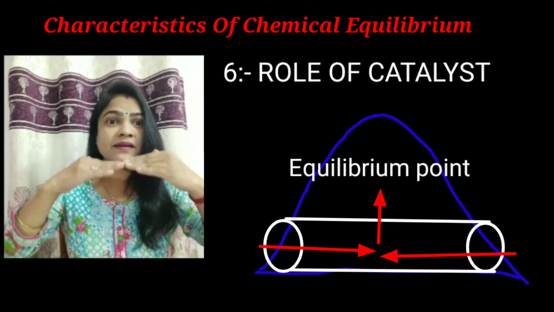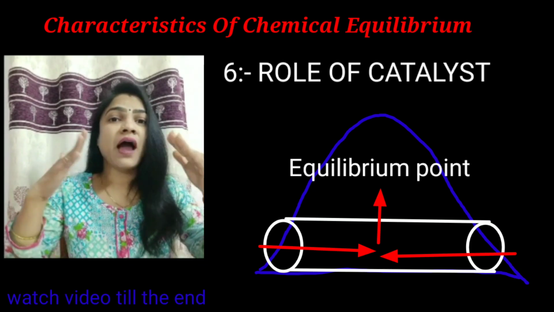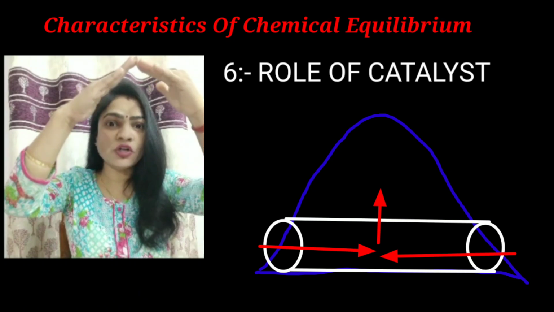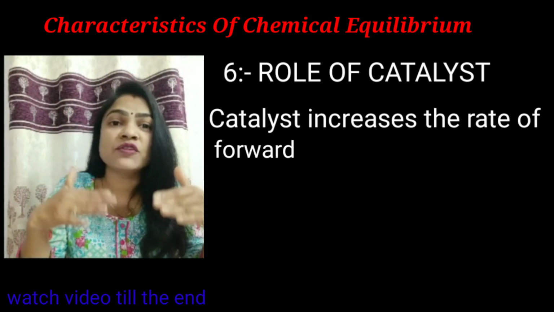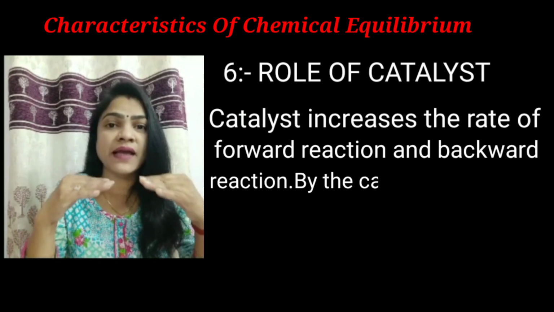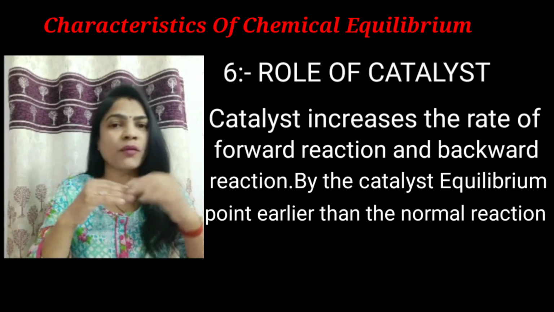Without the tunnel, the persons meet where they reach after climbing the top. They will take much time, but after using the catalyst we will get the equilibrium point earlier than the normal reaction. Now clear?